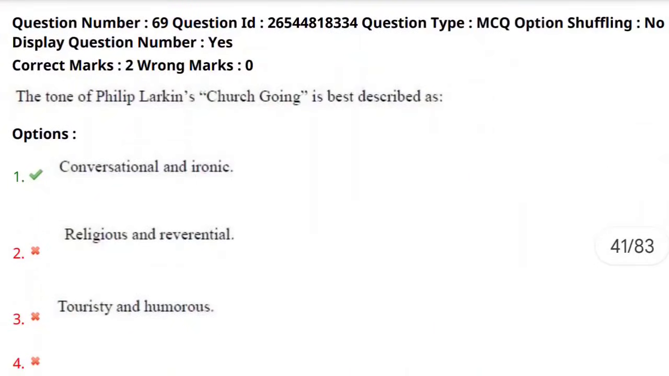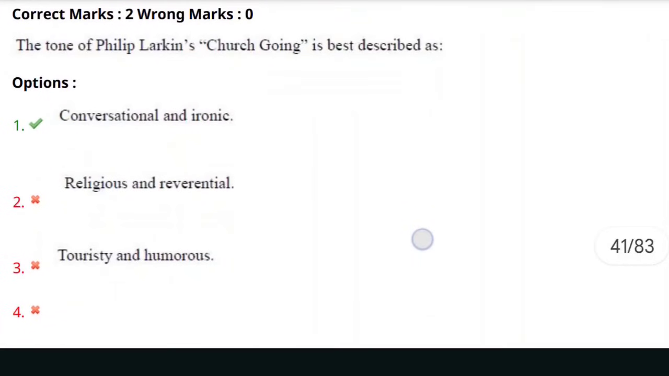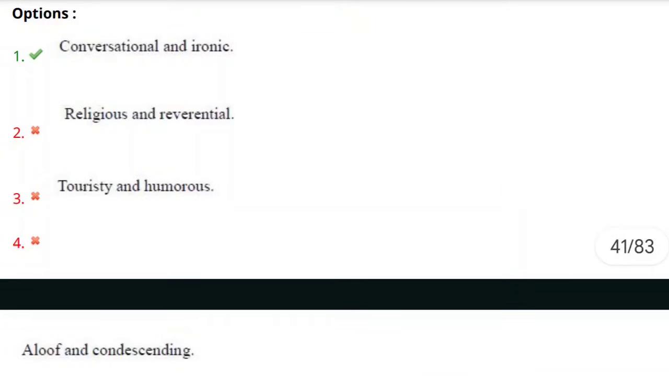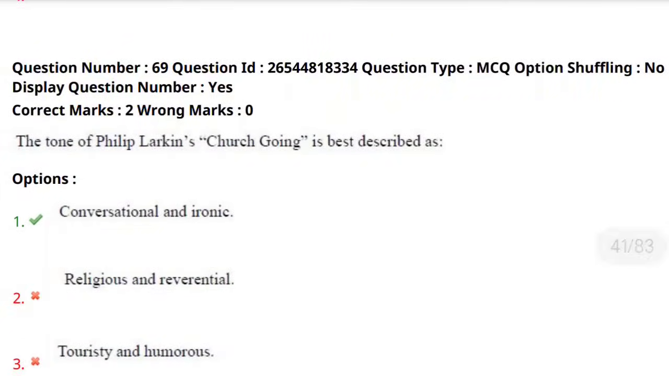Yes, as we move forward, 69th question. The tone of Philip Larkin's Church Going is best described as. The options are: conversational and ironic, religious and reverential, taciturn and humorous, aloof and condescending. And yes, the tone of Philip Larkin's Church Going.